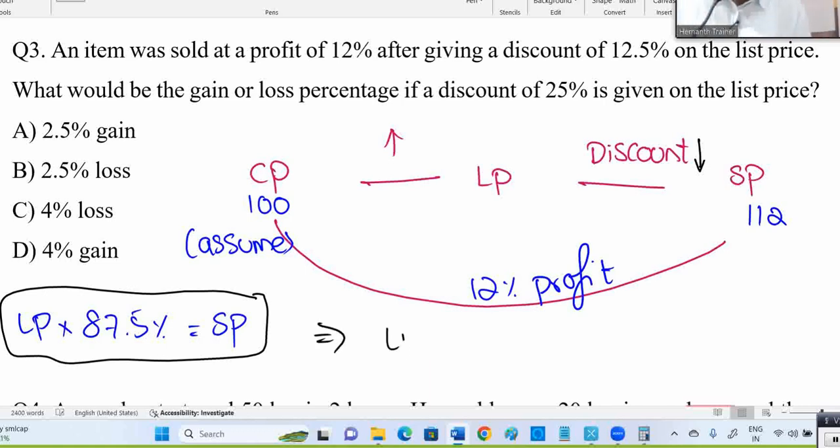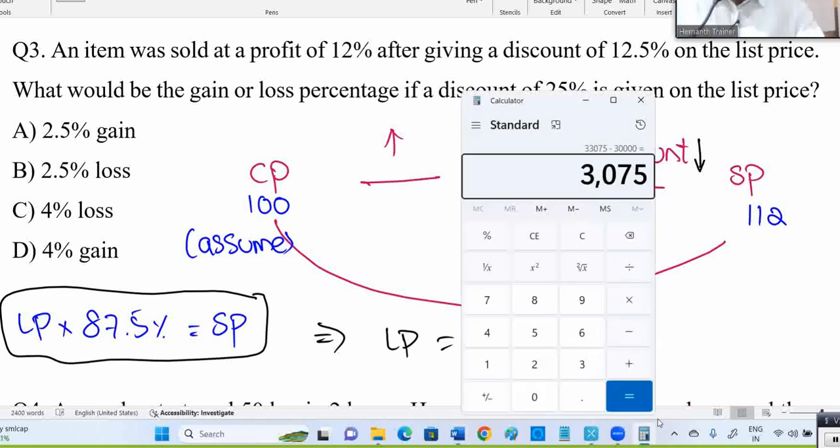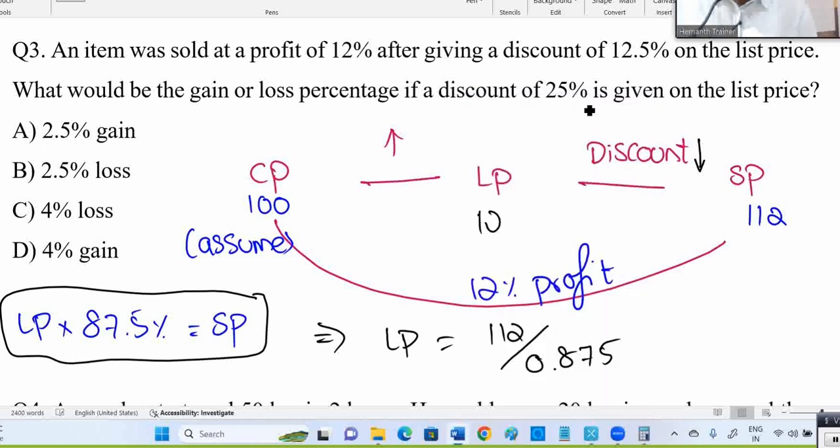Labeled price decreases, then selling price. I know the selling price amount, right? Now what is the labeled price? Selling price 112 divided by 87.5%, which means 0.875. As I mentioned, you can use a calculator. In this exam, TCS, especially in quant, you are forced to use a calculator. So the labeled price I got is 128 now.